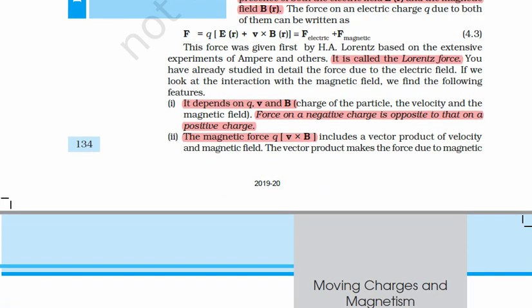Now this total force, electric plus magnetic force, is called Lorentz force because it was first seen by H.A. Lorentz.